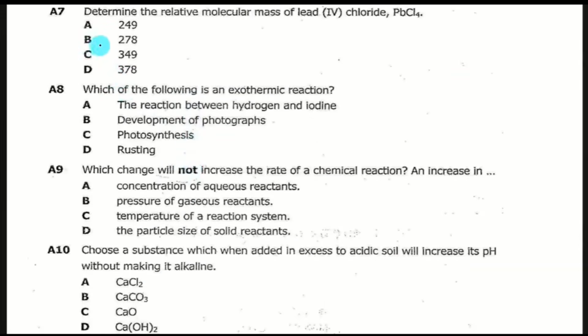Question A7 says determine the relative molecular mass of lead 4 chloride. So this is lead 4 chloride, guys. They want you to determine the relative molecular mass. As I said, relative molecular mass is the sum of the relative atomic masses of the elements in the compound. So this one is a compound, so the relative molecular mass will be adding the relative atomic mass of lead and the relative atomic mass of chlorine.